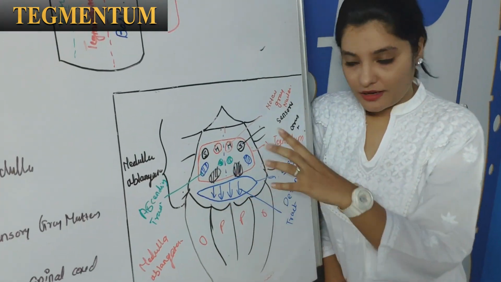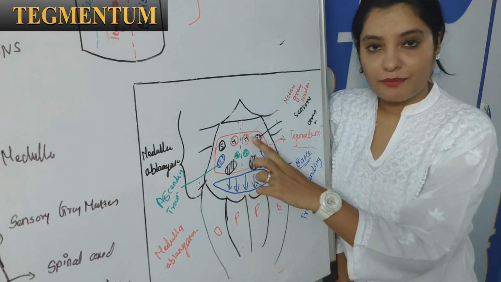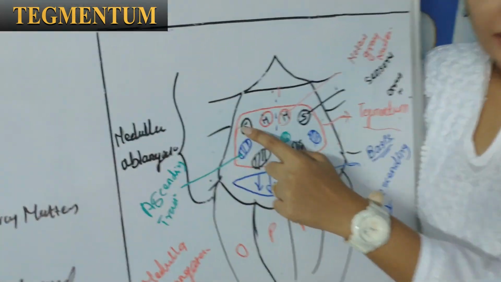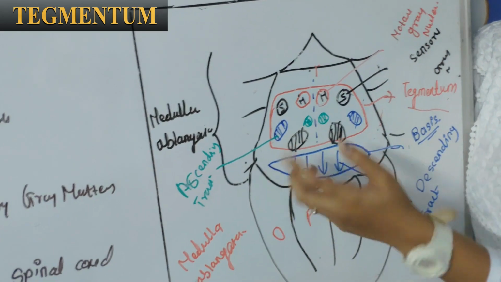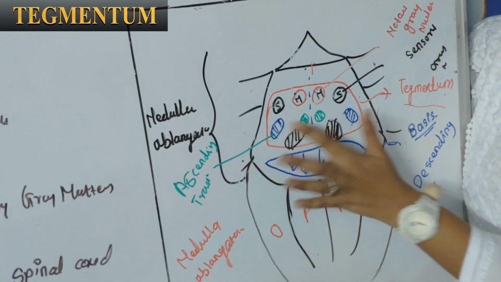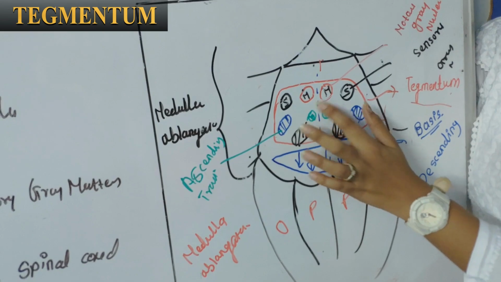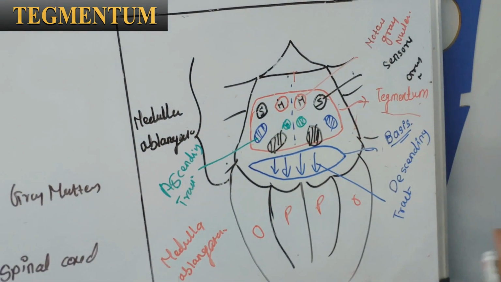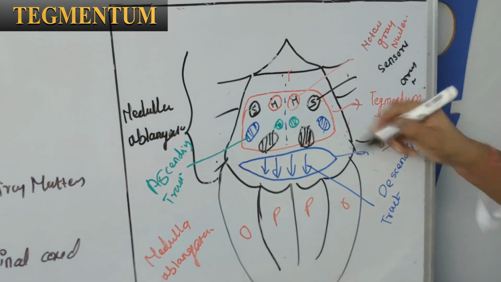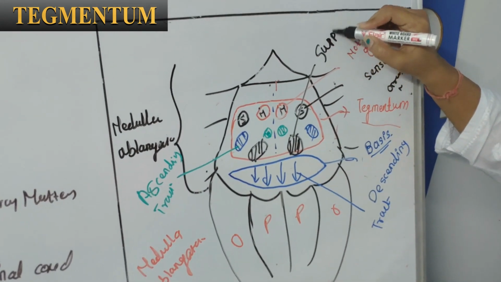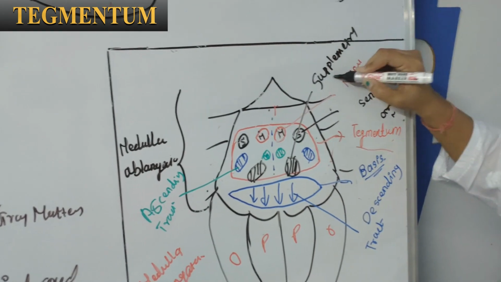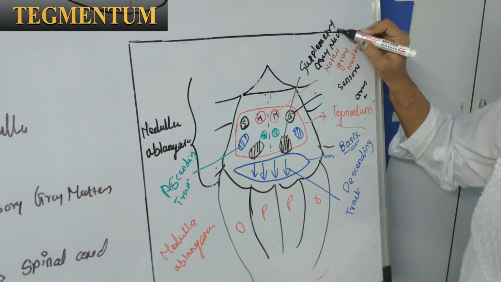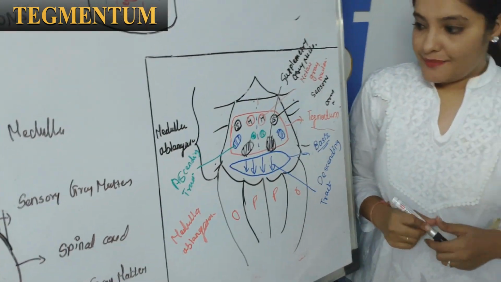So we have seen in tegmentum, in medial part, medial gray matter or nuclei is present. In lateral part, sensory nuclei is present. Okay, few ascending tracts are situated most laterally, few ascending tracts are situated in the anterior part, and apart from this there are special type of gray matter, supplementary nuclei. These are supplementary nuclei, made up of gray matter.